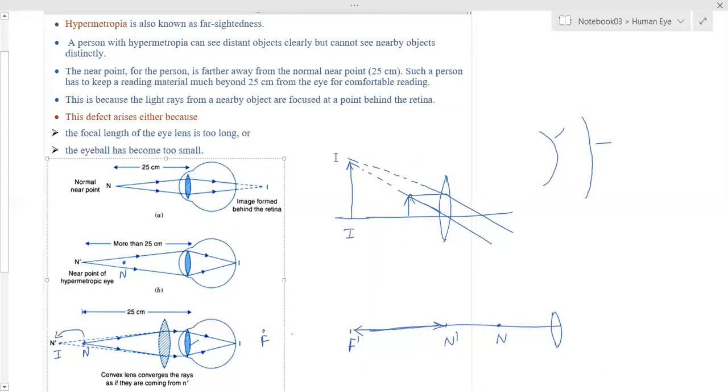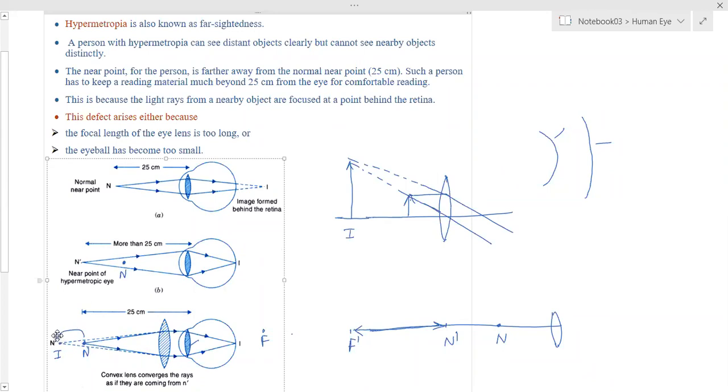So we use the case where, for a convex lens, when the object is kept very close to the lens, the image is formed behind the object. That means the object is brought to a farther distance due to this convex lens. So we use the convex lens here, due to which the object present at N has been shifted.